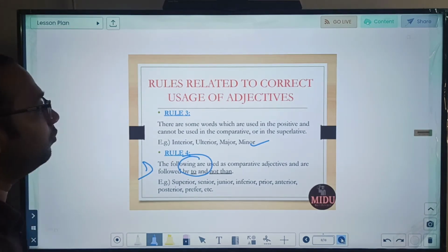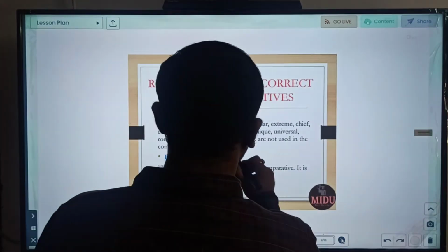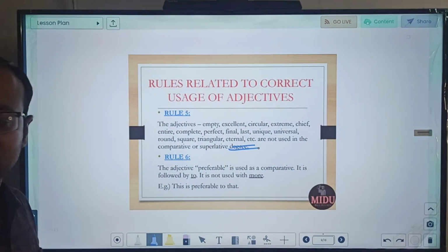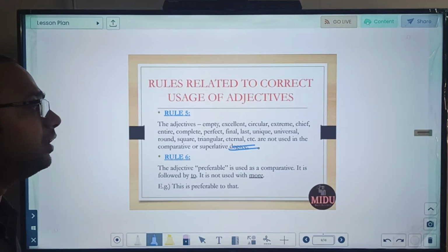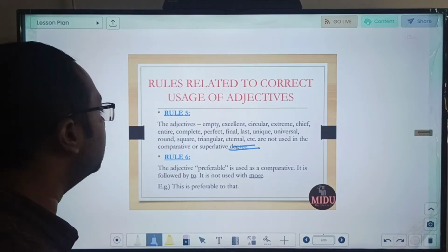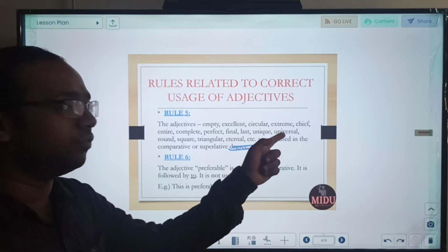The next rule says that there are some adjectives which are not used in comparative and superlative. Let us see what kind of adjectives these are. Adjectives like empty, excellent, circular, extreme, chief, entire, complete, perfect, final, last, unique, universal.